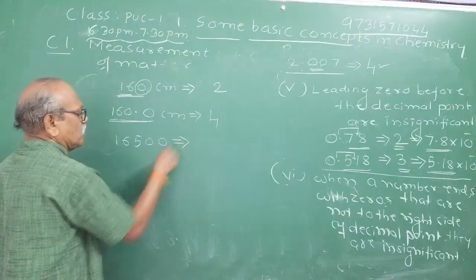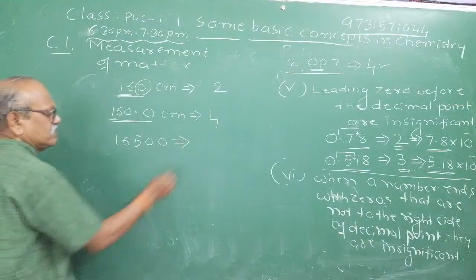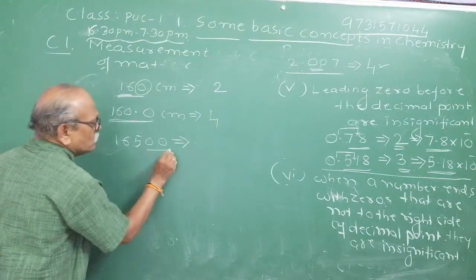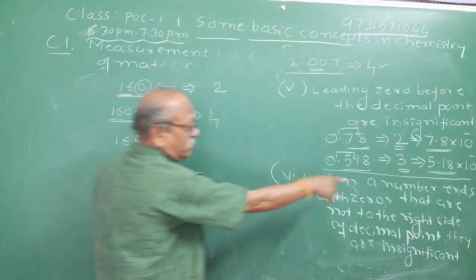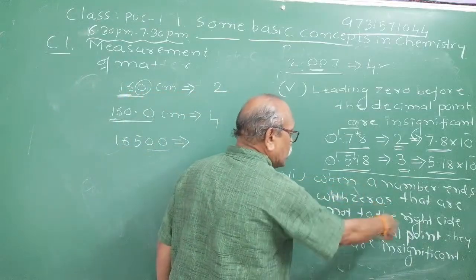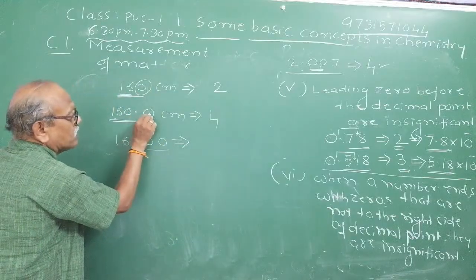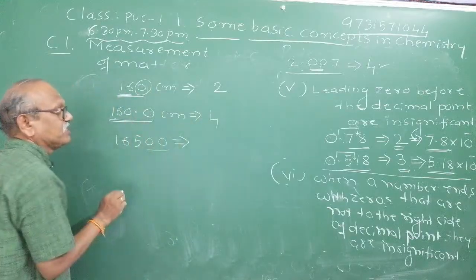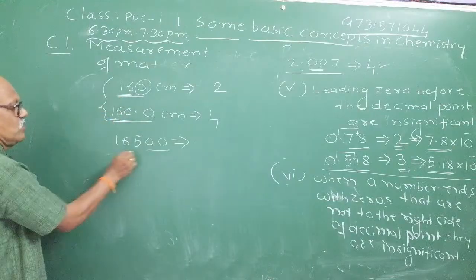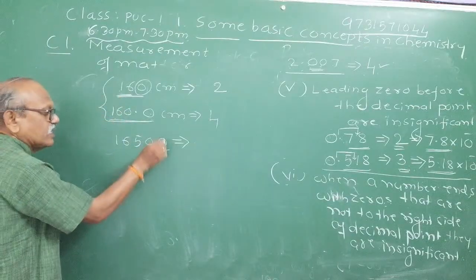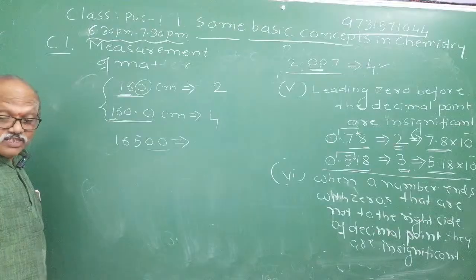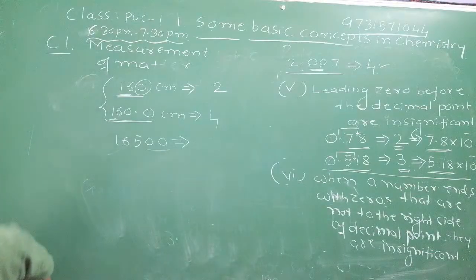So in that case, that is the zeros without a decimal point. When a number ends with zeros that are not to the right of the decimal point. If there are zeros on the right side of the decimal point, then those zeros are significant. You observed that in this case. Now observe in this case. Now no decimal point is put. When no decimal point is put, try to understand clearly.